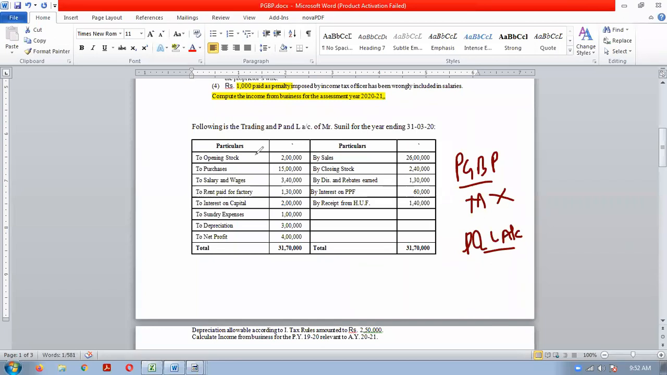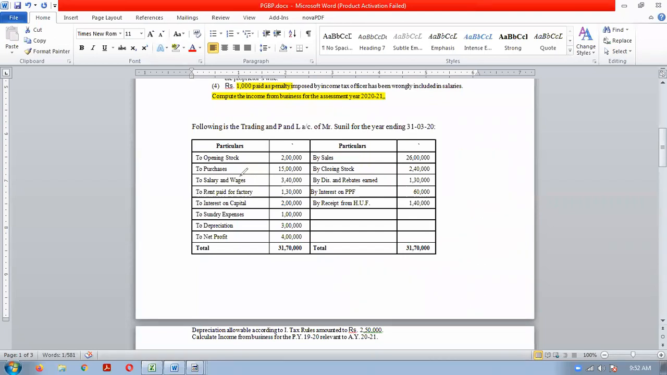So opening stock not relevant, purchases not relevant, sales not relevant, closing stock not relevant. If gross profit would have been given, it would also be not relevant. So trading account items are not at all relevant. Clear? Only profit and loss account items are relevant. Clear?